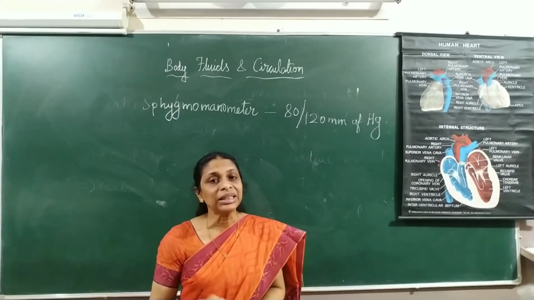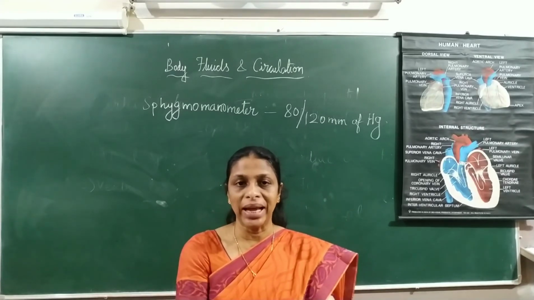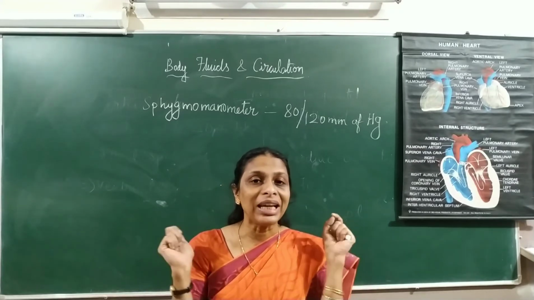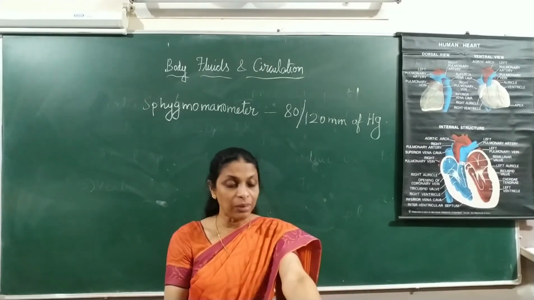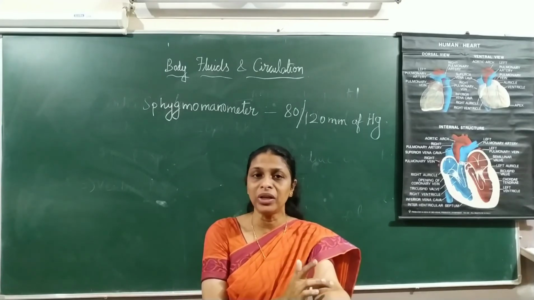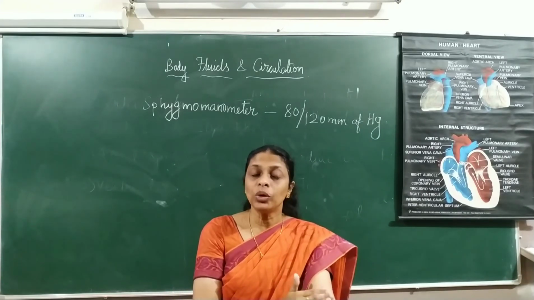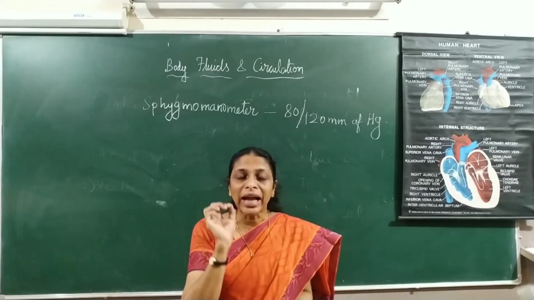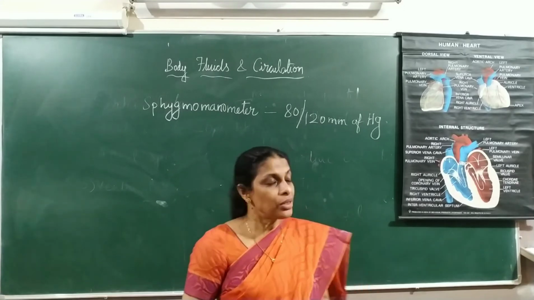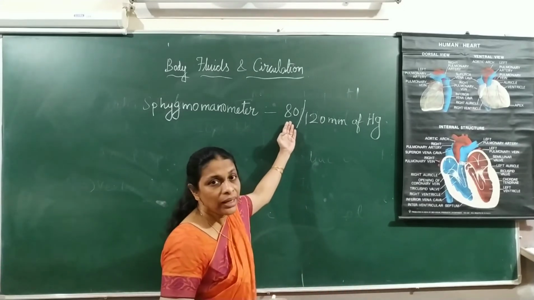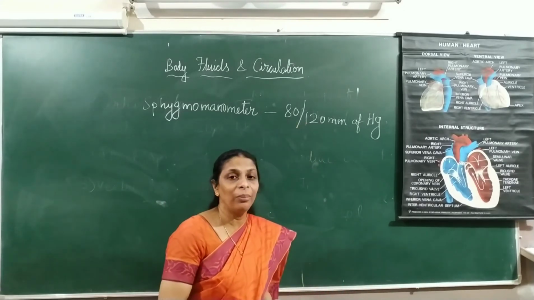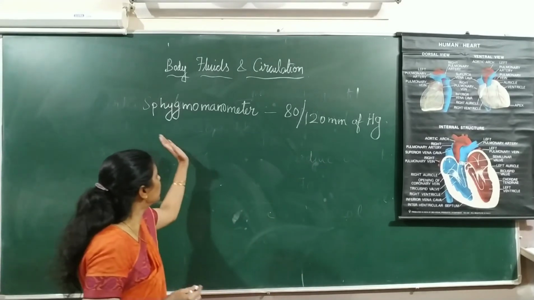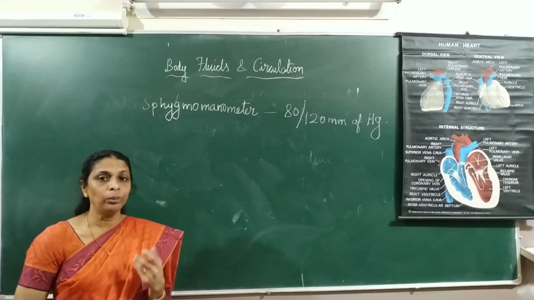So the doctor gets a sound. After tying the sphygmomanometer cuff onto your upper arm, the doctor keeps the stethoscope in his ears and keeps the other end of the stethoscope onto one of your arteries, right? So he hears that lub sound in his ears, and accordingly he notes down the reading. One reading will be representing the diastolic pressure, and the other one will be representing the systolic pressure. Hope it's clear? Okay, so that is the instrument called sphygmomanometer.